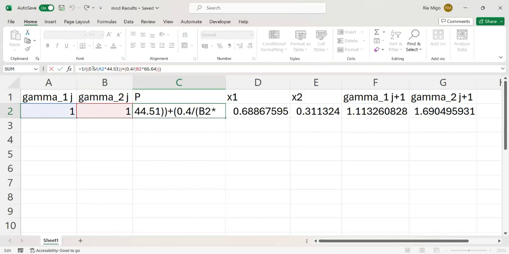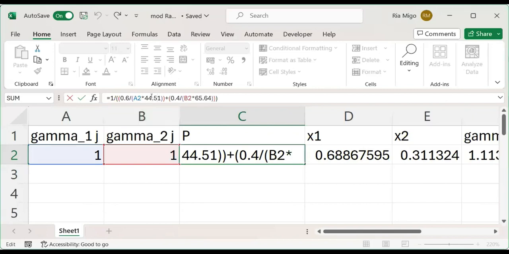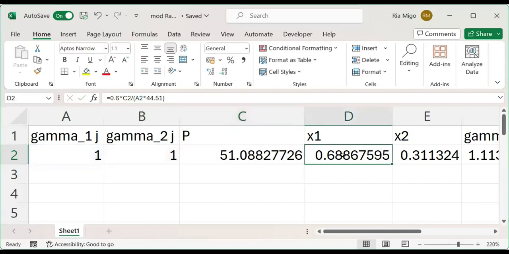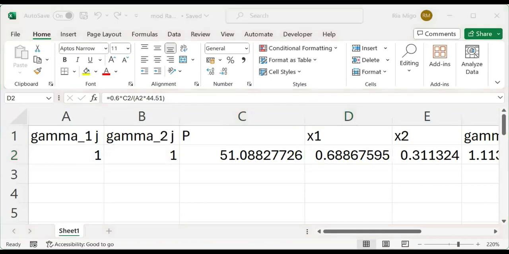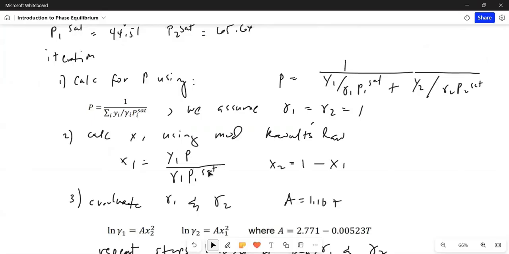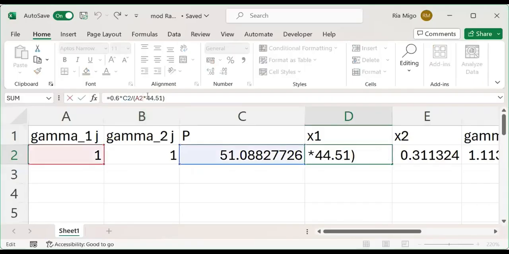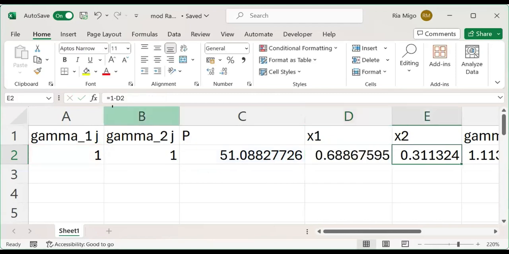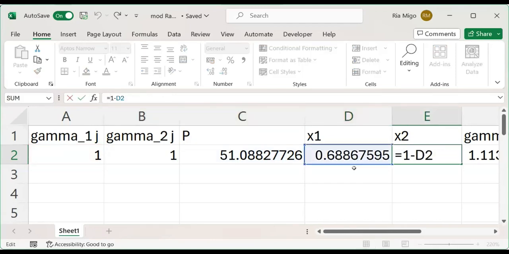And these are the saturation pressures. Okay, so I zoomed in more. So that's the formula. And then we use the modified Raoult's law, that one, to calculate for x sub 1, assuming the initial gamma, because we need that in the equation and we also need the pressure. And x sub 2 is simply 1 minus x sub 1.